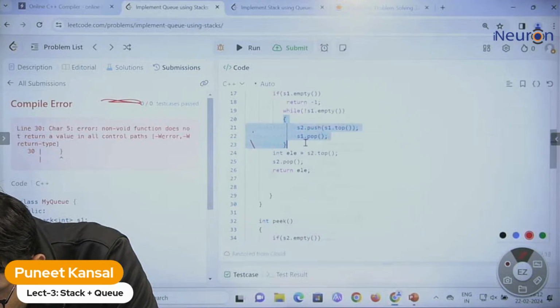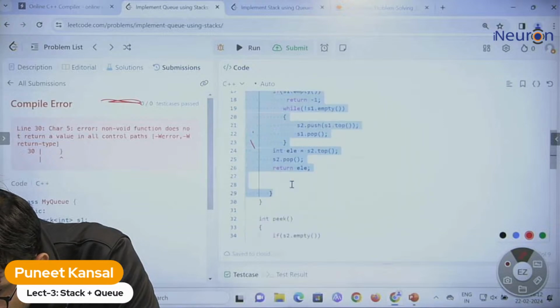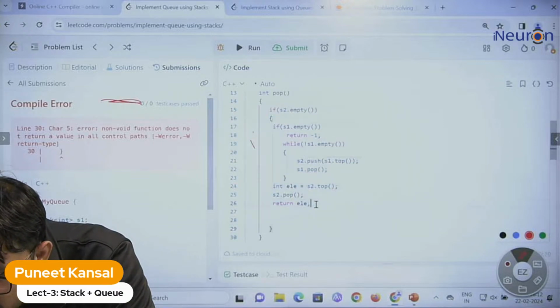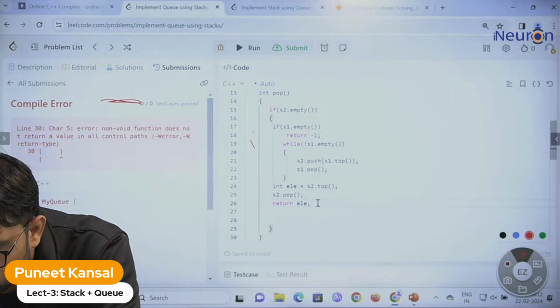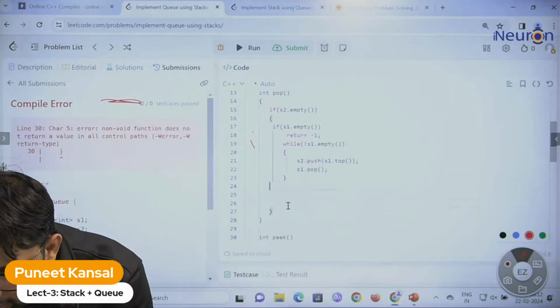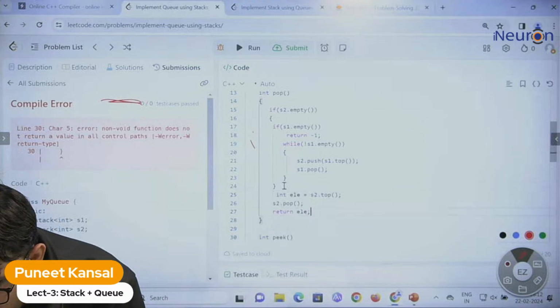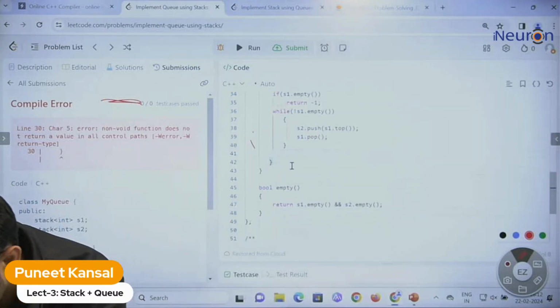This is the while loop, fine. This is the if statement, and this code will actually come out of the if statement. So this will also come out of the if statement.